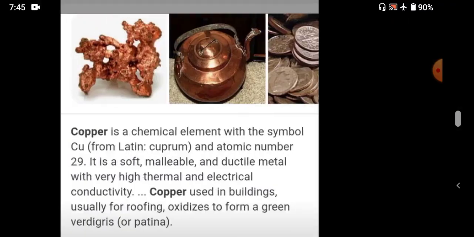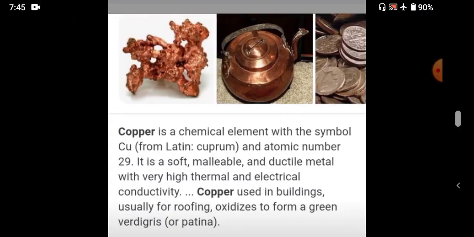Then the third important example is copper. Listen very carefully, students. Copper is a chemical element. Its symbol is Cu and its atomic number is 29. You already learned this in chemistry. It is a soft metal with high thermal and electrical conductivity.